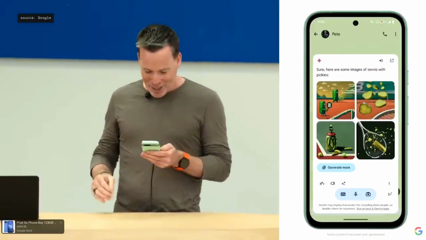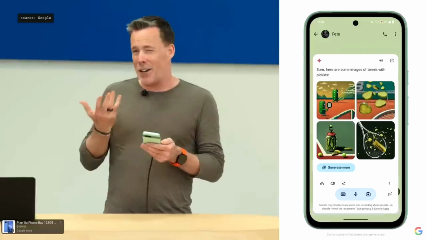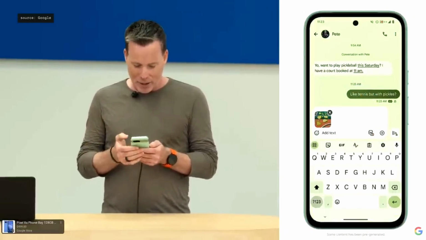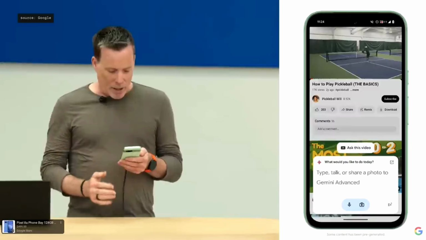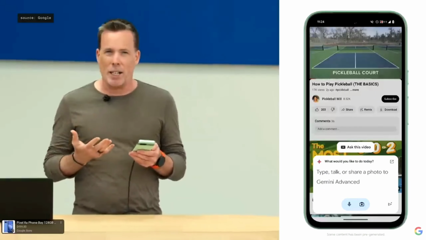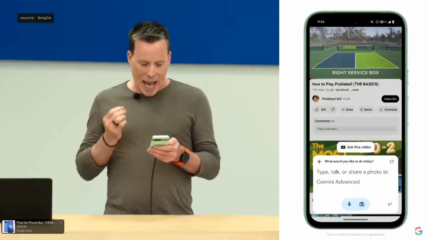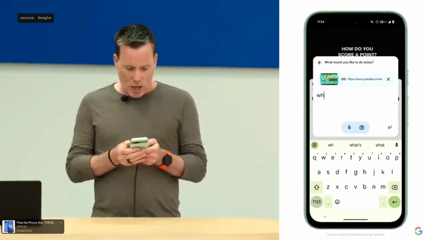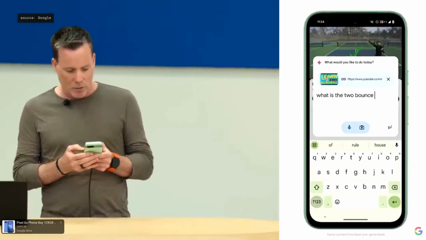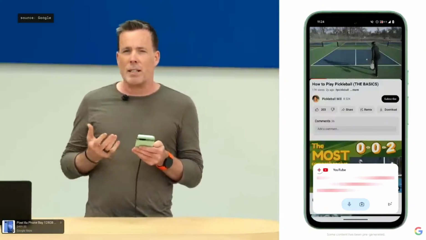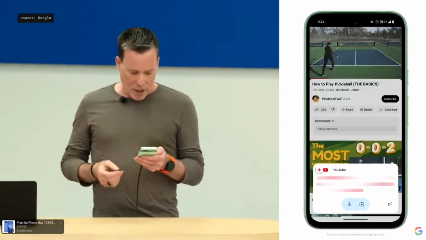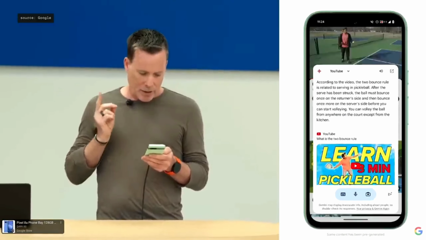OK, so that generates some pretty good images. What's nice is I can then drag and drop any of these directly into the Messages app below. So like so. Cool, let me send that. And because it's context aware, Gemini knows I'm looking at a video, so it proactively shows me an Ask This Video chip. What is the two bounce rule? By the way, this uses signals like YouTube's captions, which means you can use it on billions of videos. So give it a moment, and there.